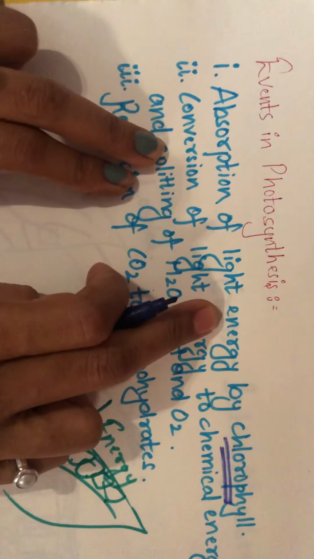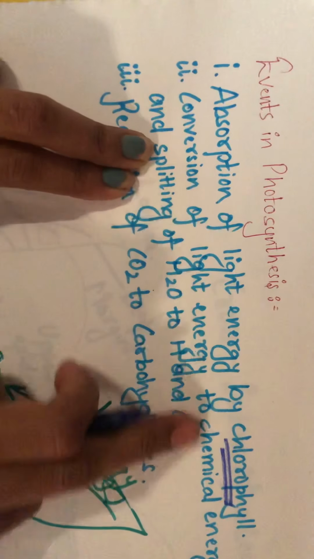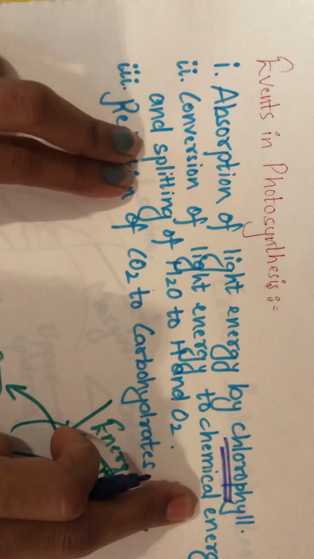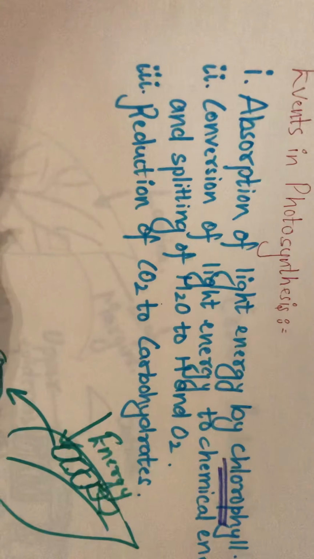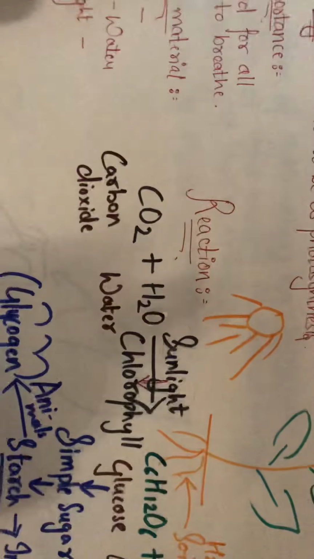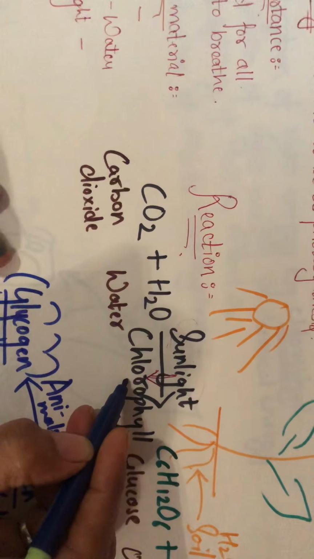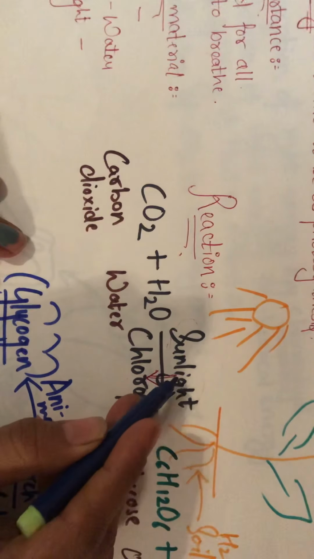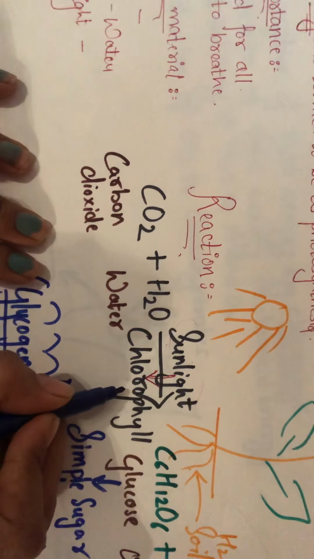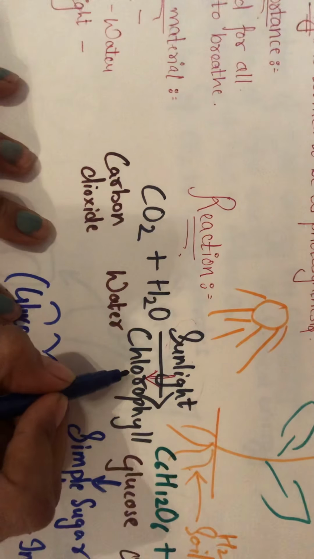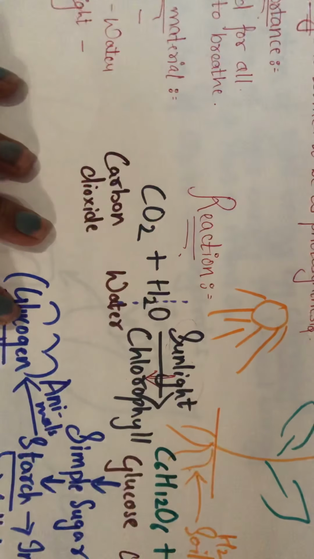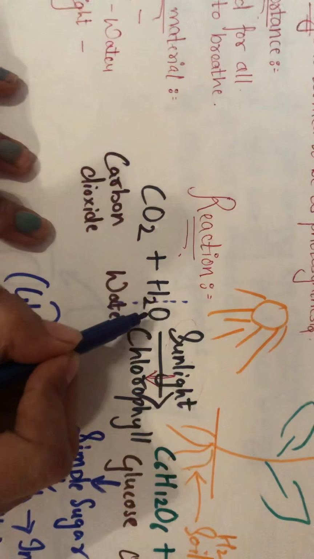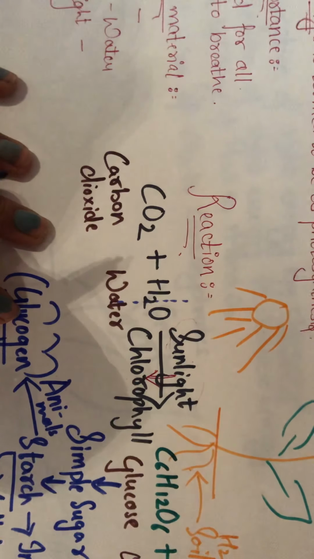This light energy is going to get converted into chemical energy, and this chemical energy is then going to split the water molecule into hydrogen and oxygen. Do you understand this? Yes.